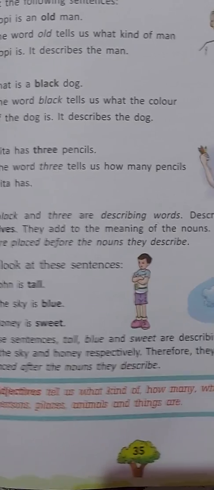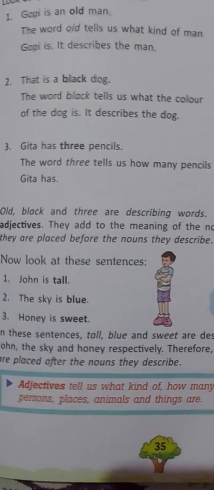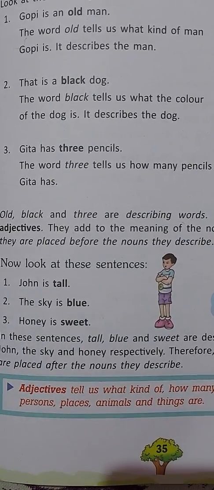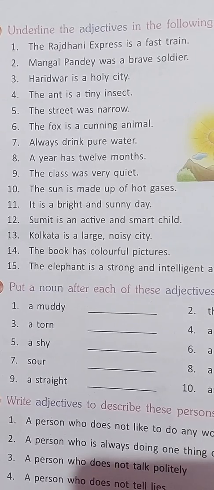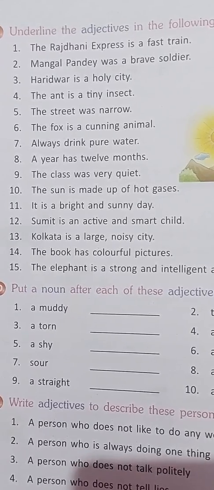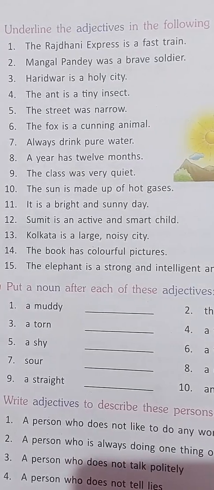So let's look at the definition of adjectives once again. Adjectives tell us what kind of, how many, what color, etc. persons, places, animals and things are. Now open page number 36 of your book. Some exercises are given here. Let's have a look at the exercises. Exercise C.